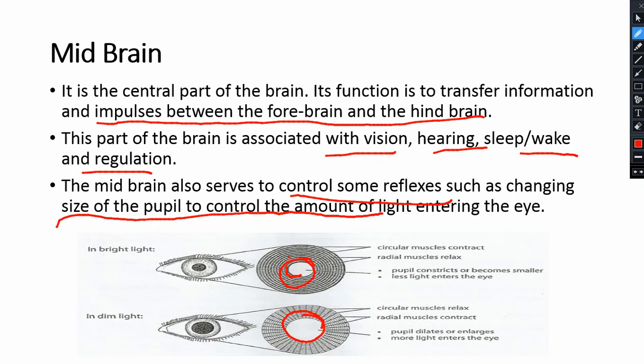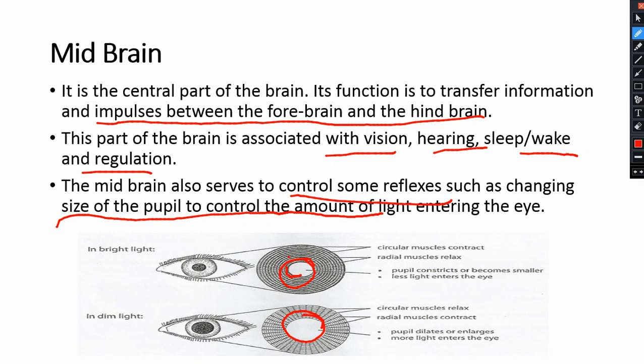You can see it by yourself at home. Just bring a light near your pupil, and the size of the pupil will decrease. Turn it away from the pupil, and the size of the pupil will increase. So this is a reflex action of the midbrain.